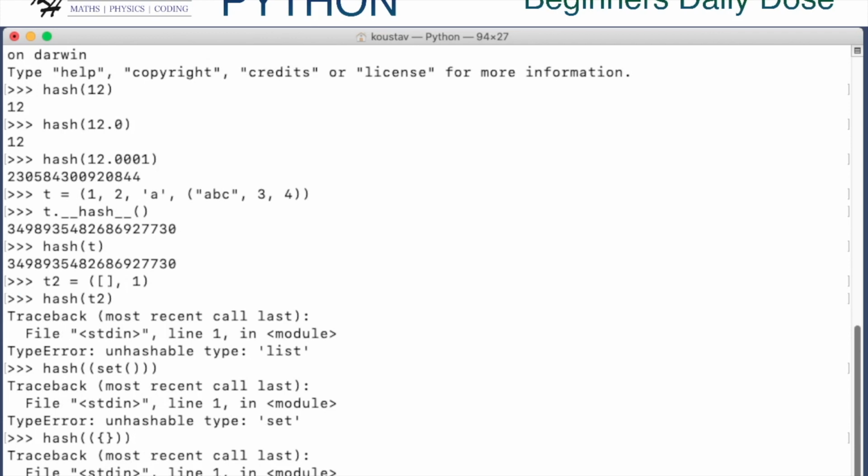So we see that as long as all the elements of a tuple are immutable data types, it will be hashed successfully. We will get the hash value of a tuple without any problem. Now, how do we use this? How do we use the fact that a tuple is a hashable object?